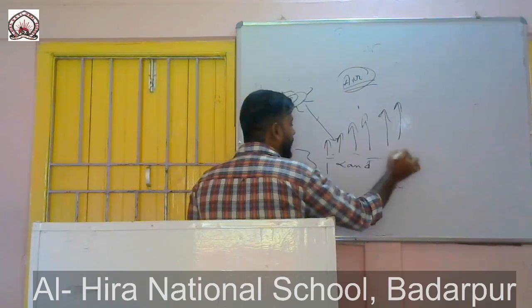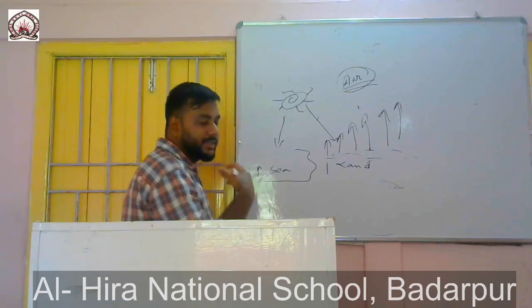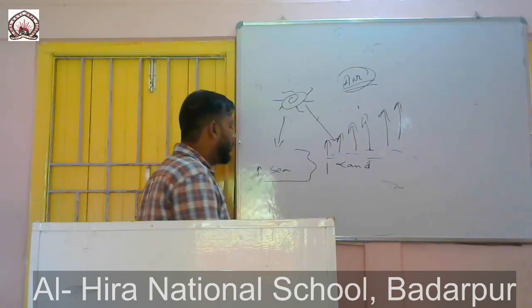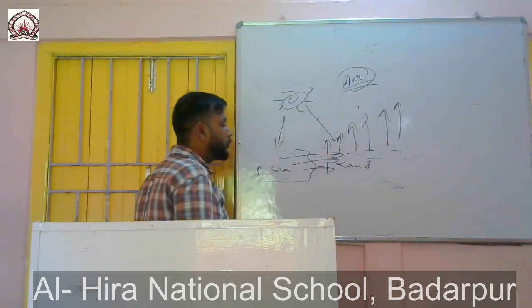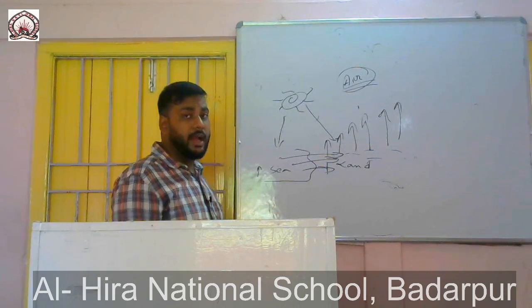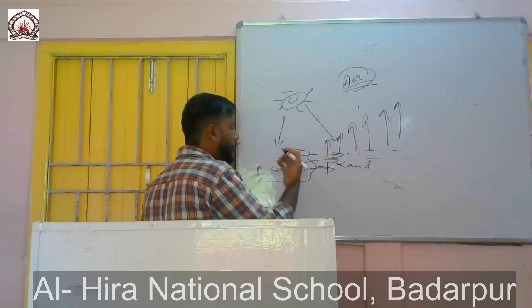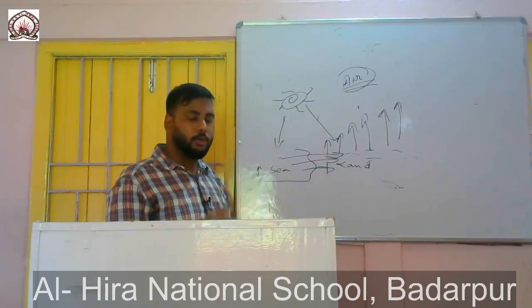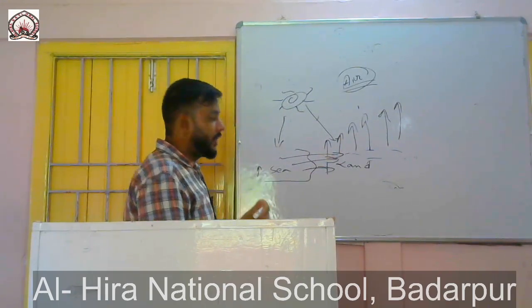So when the low pressure is created here, since the air near the sea is not as hot as the land, what will it do? It will move towards the land to fill up the low pressure and to maintain equilibrium, and that is how the movement of air takes place.